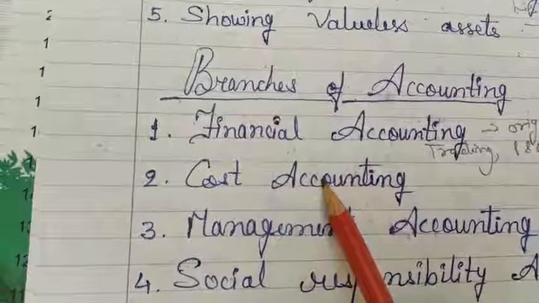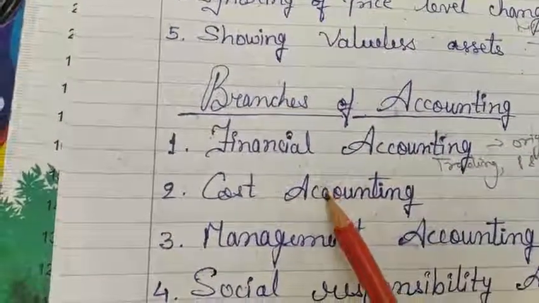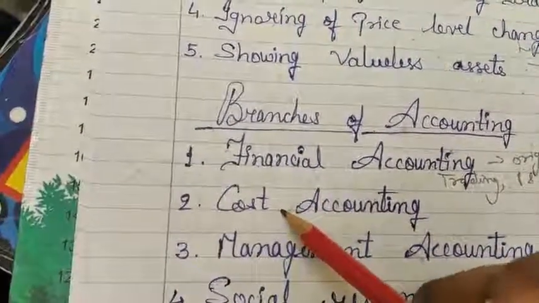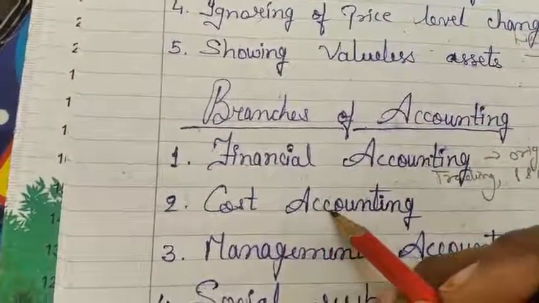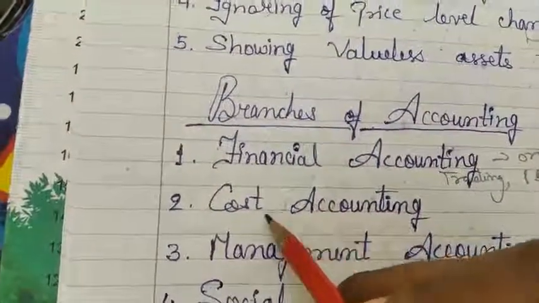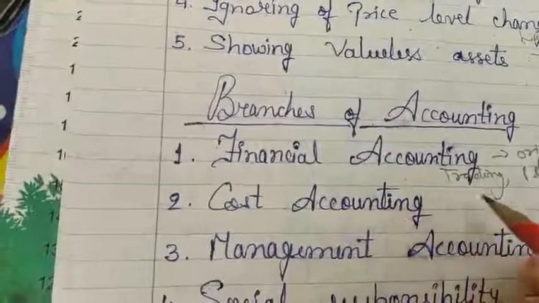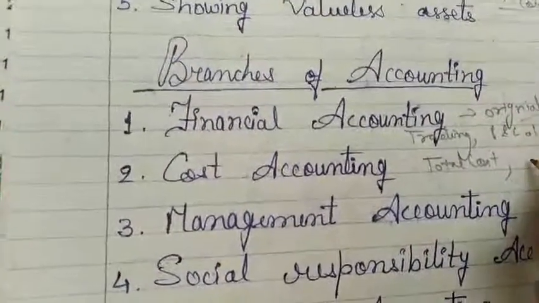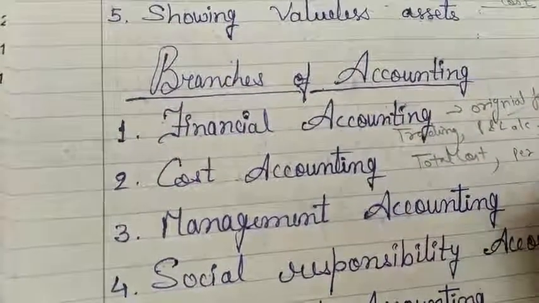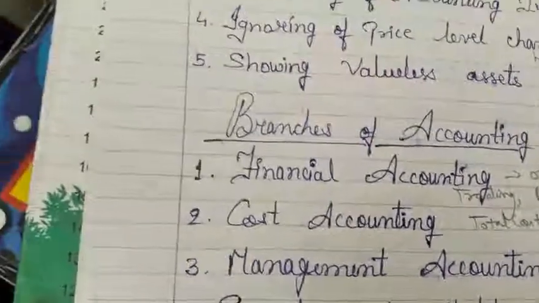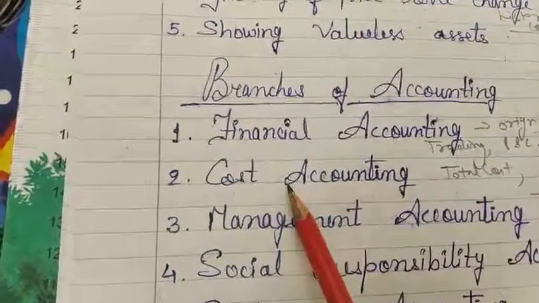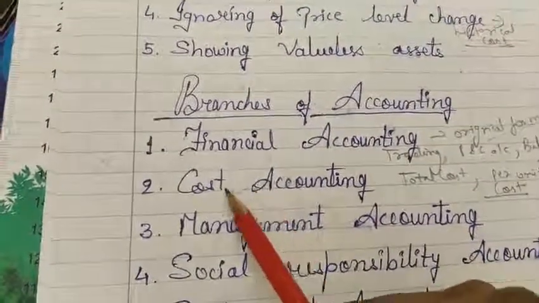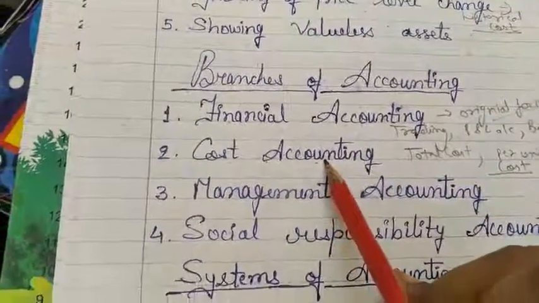Second one is cost accounting. Cost accounting is a subsidiary of financial accounting. The total cost and per unit cost of production of the product is found out by using this method. It is a scientific method. We can easily find out the total cost and per unit cost of production, and it is also helpful to determine the sales price.